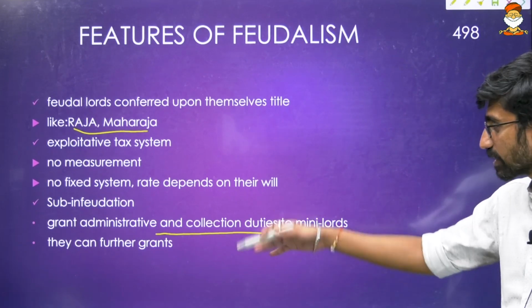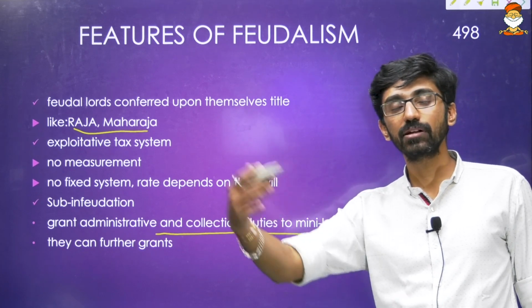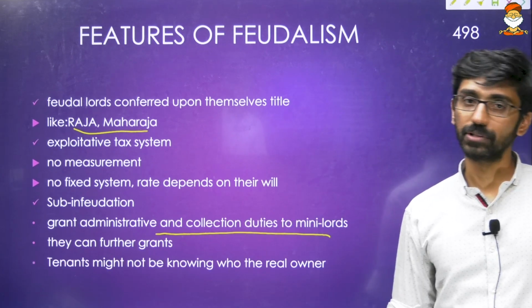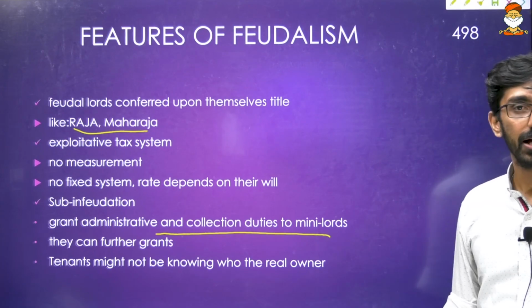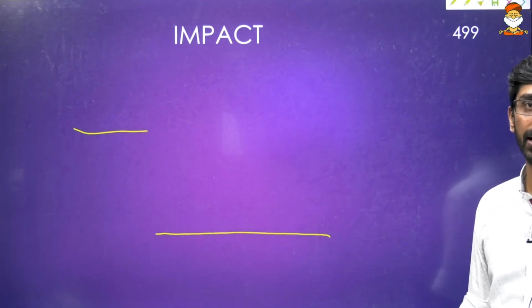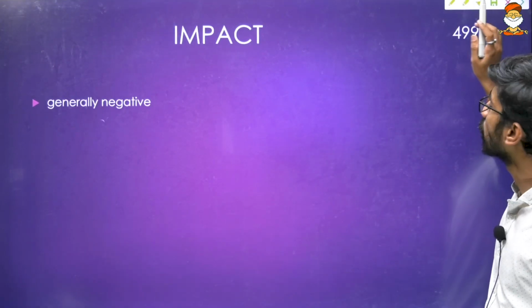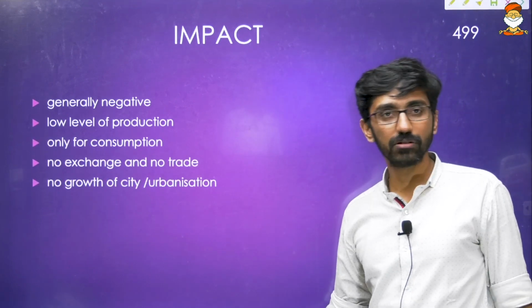There is further granting. Kings gave a grant to one person, that person gave a grant to some other person, and tenants might not know who the real owner is, who the real owner of that particular territory they are tilling. And the impact, of course, is generally negative: a low level of production, only for consumption.